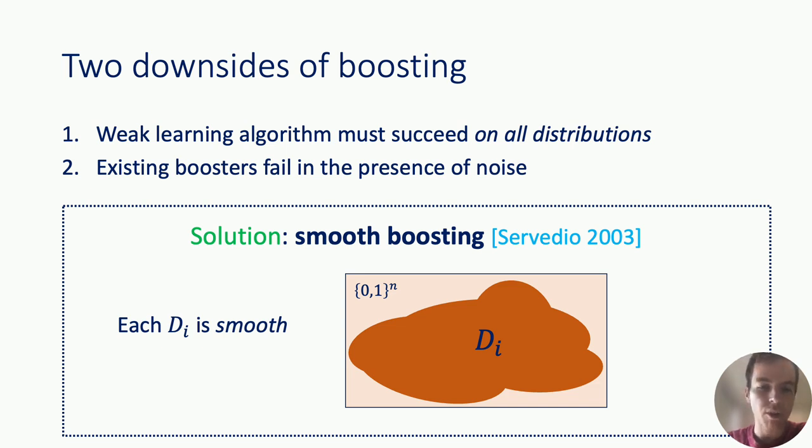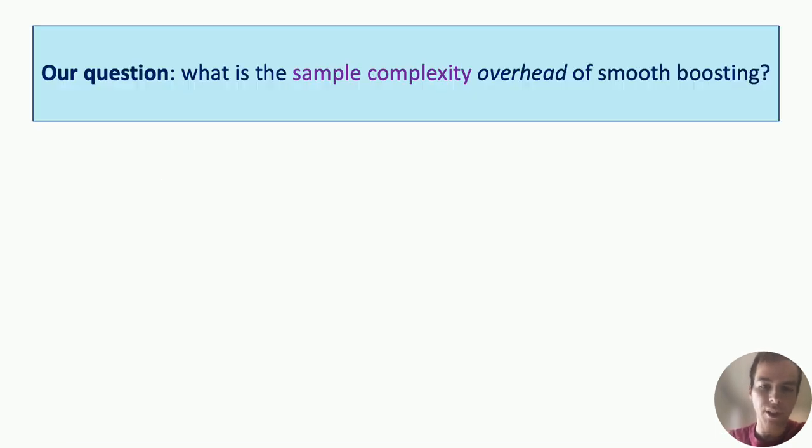So this brings me to the main question that we address in this work, which is, what is the sample complexity of boosting? Sample complexity is maybe the most fundamental resource in learning. How much data do you need to ensure that your learning algorithm succeeds? Specifically, we're interested in the sample complexity overhead of smooth boosting. If I have a weak learner that uses some number of samples, how many more samples do I need in order to construct a strong learner?